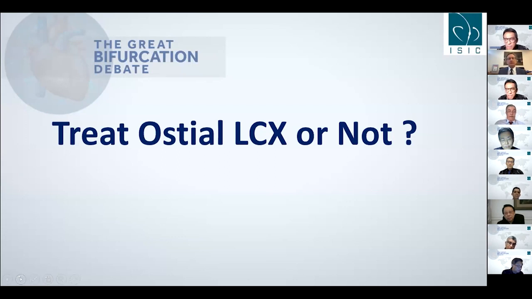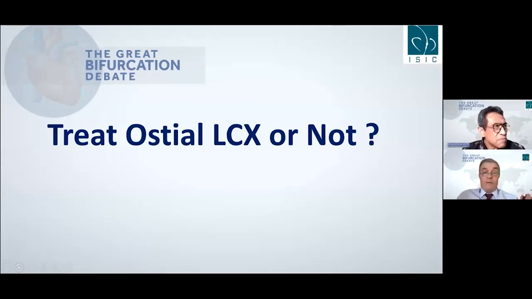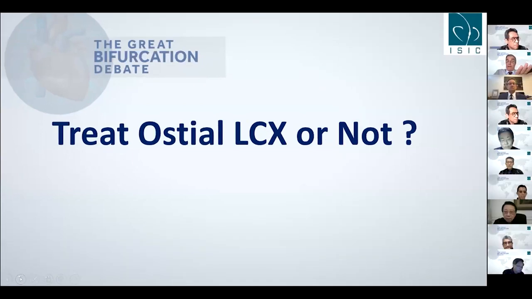Thank you very much for this question. First of all, like in every bifurcation, we should try to select the view in which we have the most widely open bifurcation. If we are dealing in this case with distal left main, it's most probably spider view or LAO caudal, because we decrease the amount of foreshortening so we can clearly see the carina.